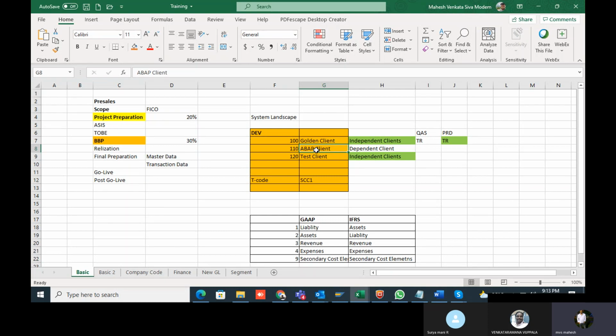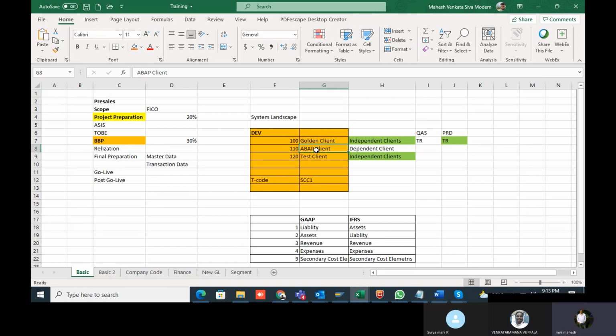For example, there are a lot of standard reports available, but still those reports will not meet the client's requirement. At that time they will ask you to develop a custom report.